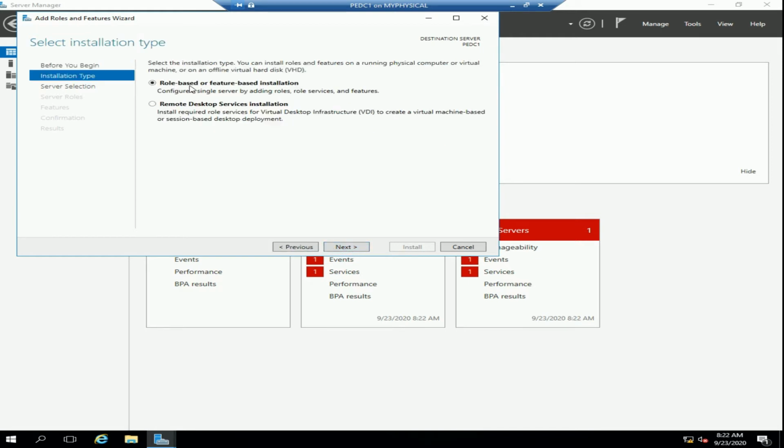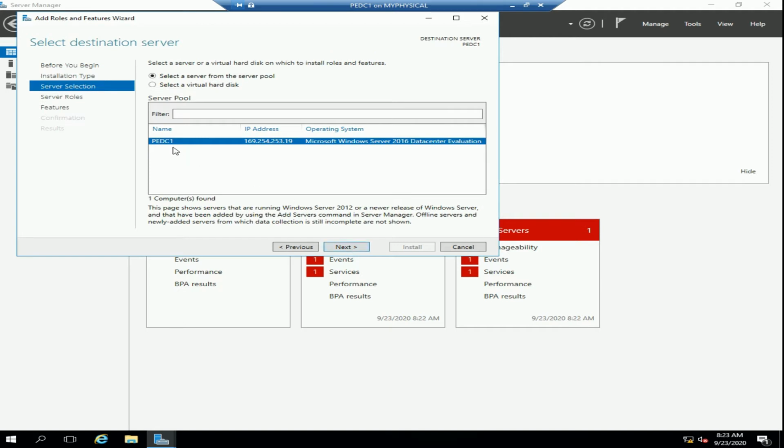And we are selecting the role-based or feature-based installation, to configure a single server by adding roles, services and features. So it's going to be role-based or feature-based installation, and continue with Next. Right now we have only one system in our server pool. You can have more servers for installing services on or even managing. For now, we have only one in our pool, which has been filtered, and so PEDC1 is what we have.